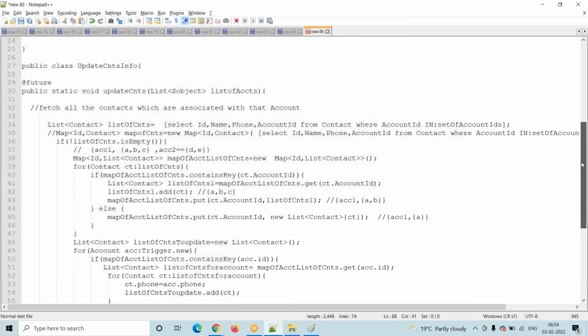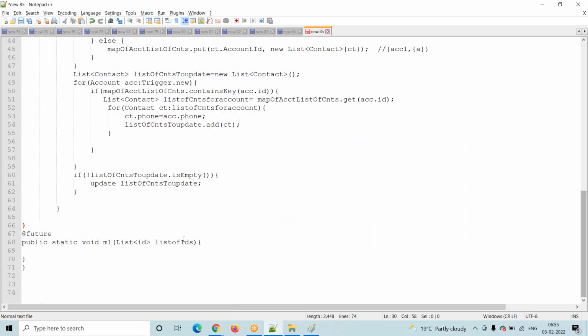My requirement is, once we complete this future method, then immediately I have to call this other future method. Once we complete one future method, I want to call another future method immediately. That is not possible. So that's why we will go with the Queueable interface.